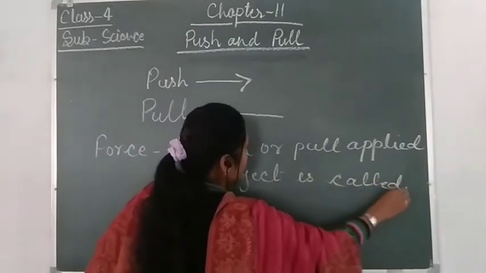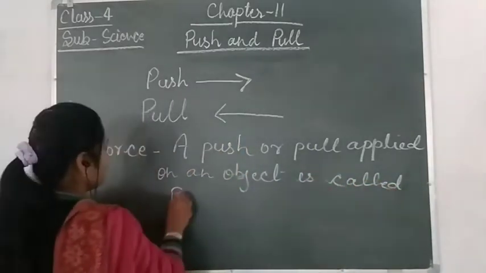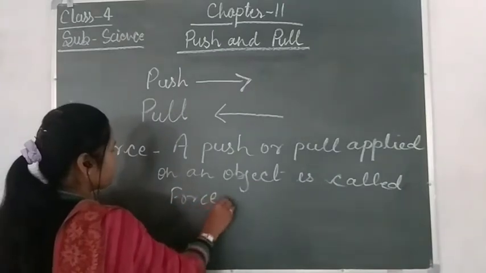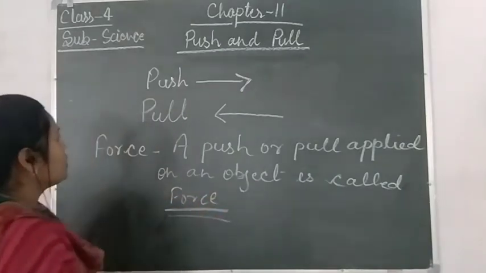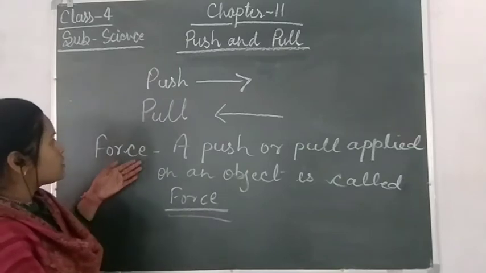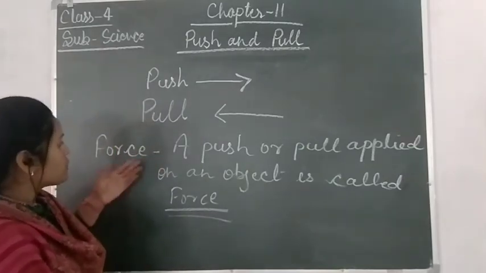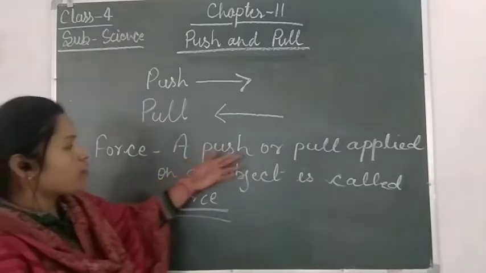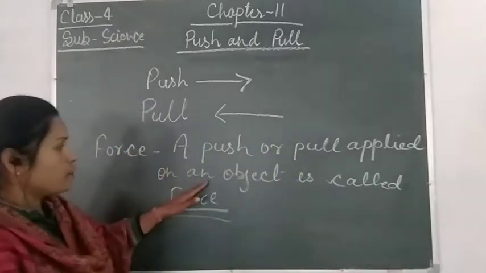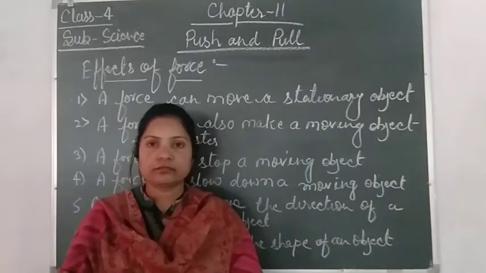So this is very important. So what is force? Force is a push or pull, and we can write the definition of force like this only. A push or pull applied on an object is called force.